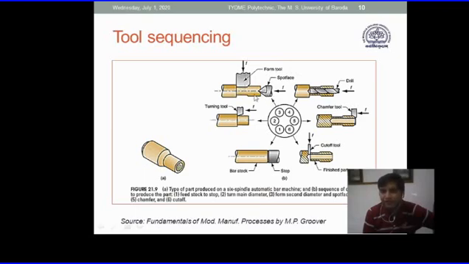There is a forming tool and there is a spot face tool. That is just for giving support as well as making a spot face center, which can be used for the next operation of drilling. Fourth is the chamfer tool, where you are putting a chamfer at the end of the job. And the last one is the cut off operation. So this becomes your finished part now.